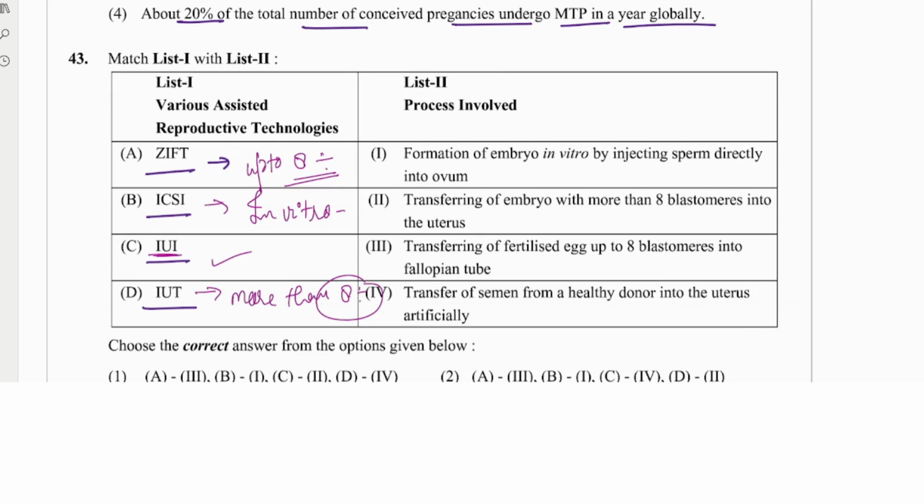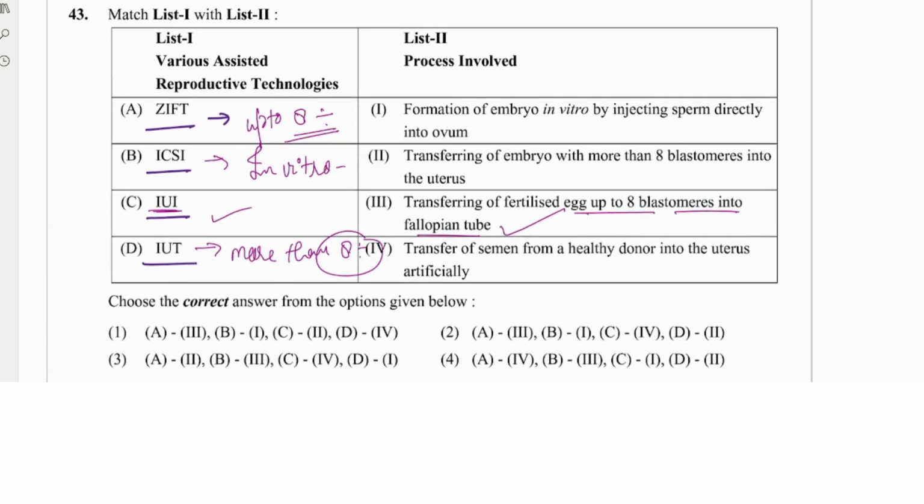So let's see. ZIFT is up to 8 blastomere, fertilized and transferred into the fallopian tube. That is correct. So A should be 3. And ICSI is in vitro, given in 1, so B is 1. Then C is IUI, as I told, we will match it first. IUI is the insemination, and IUT is more than 8 blastomere, so D should be 2. We got the answer, it should be the second option.